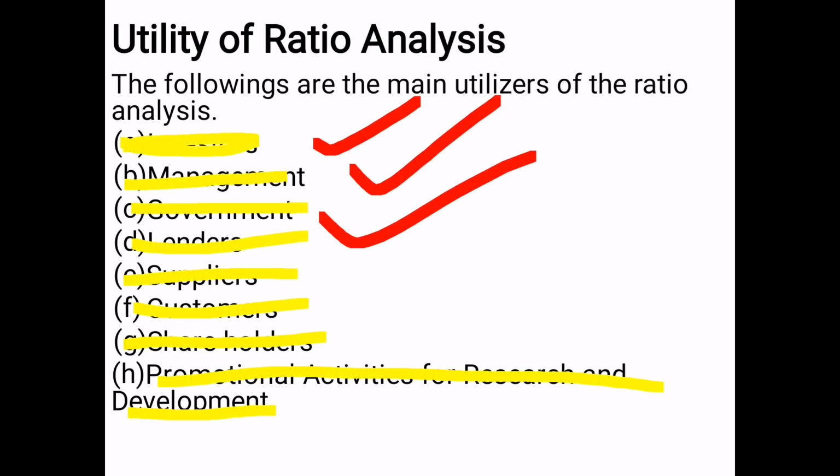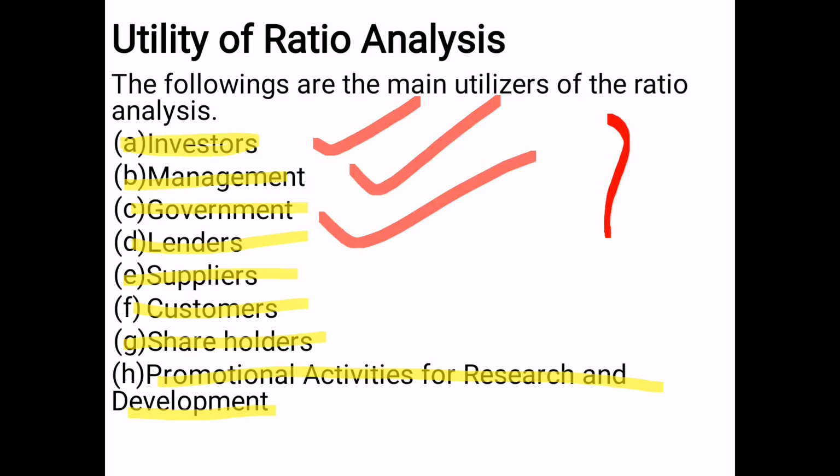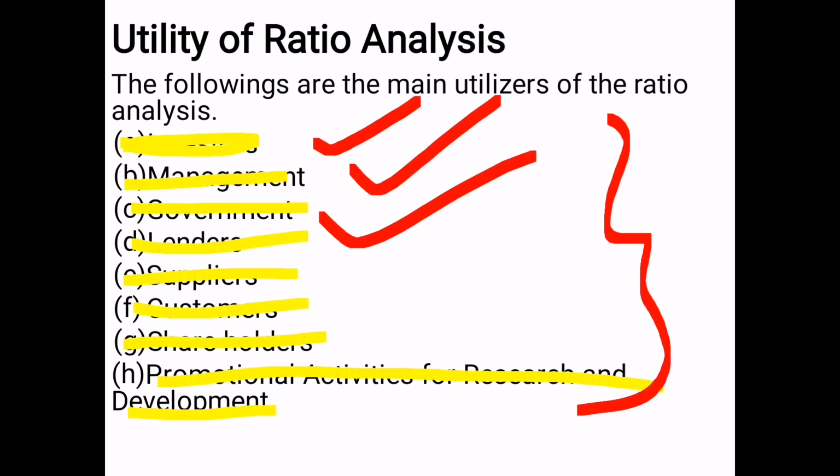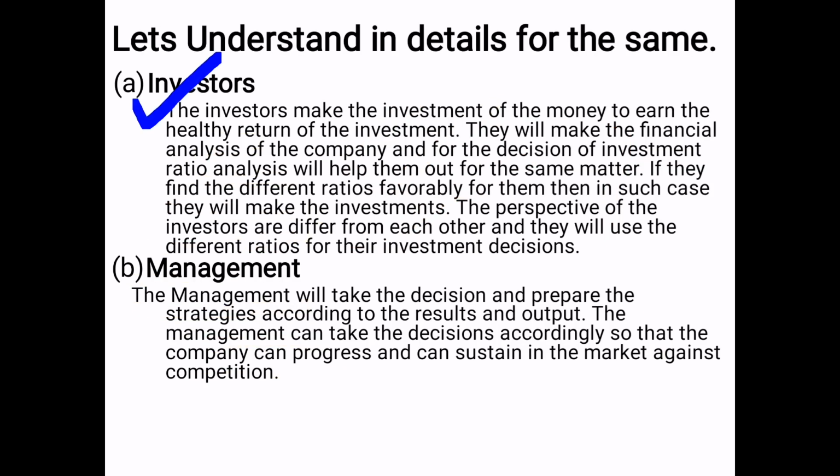Then government, lenders, suppliers, customers, shareholders, and institutions doing promotional activities for research and development. These are the different persons or authorities who make use of different ratios from their different perspectives. Let us go with the first one, investors.